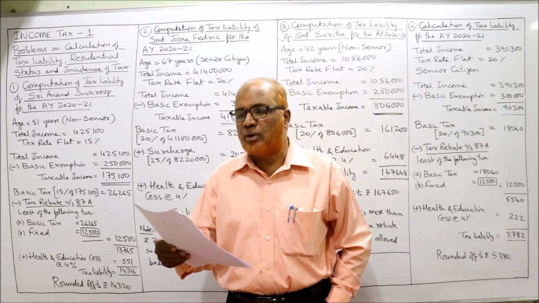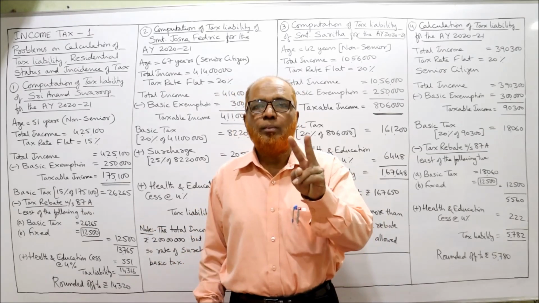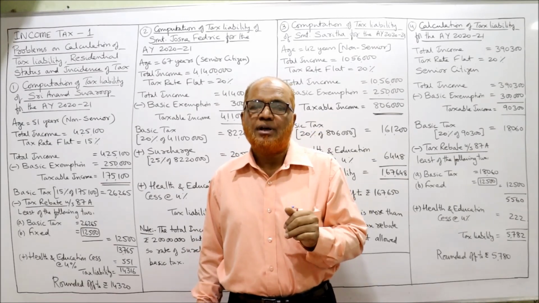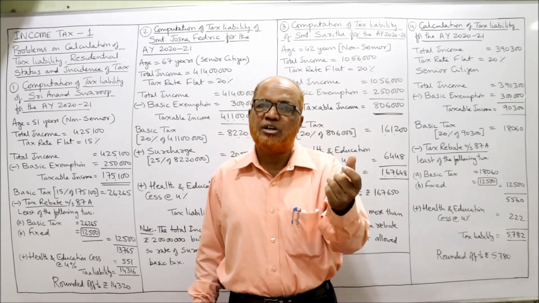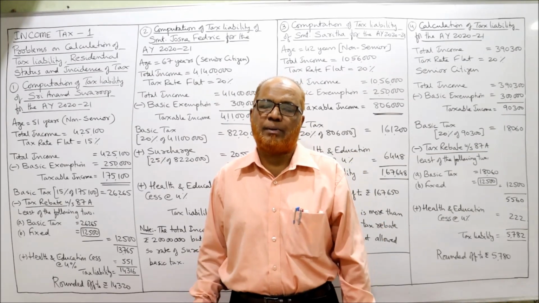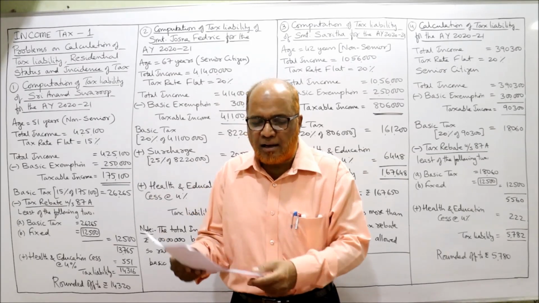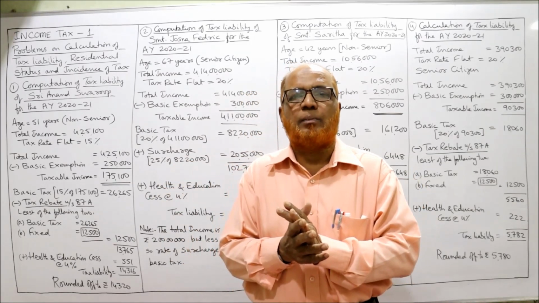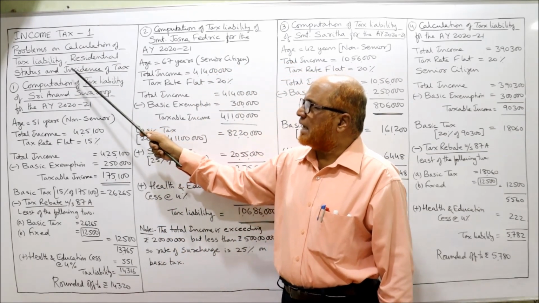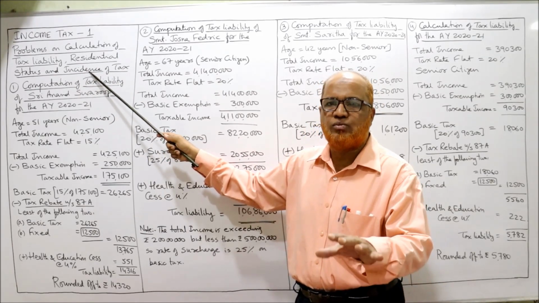So here it is 4,25,100, taxable at a flat rate of 15%. There are 2 methods of calculating the tax: flat rate and slab system. The flat rate will be applied on some income, special incomes. For normal income, slab system will be applied. Now here specifically it is given flat rate of 15%. Calculate tax liability. That's all. This is the problem. Very easy problem. See carefully here. Problems on calculation of tax liability, residential status and incidence of tax. This is what we are going to do in these videos.